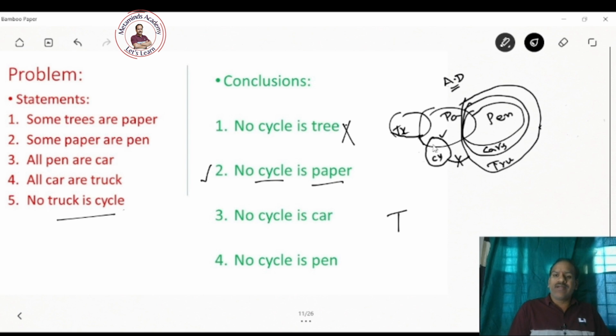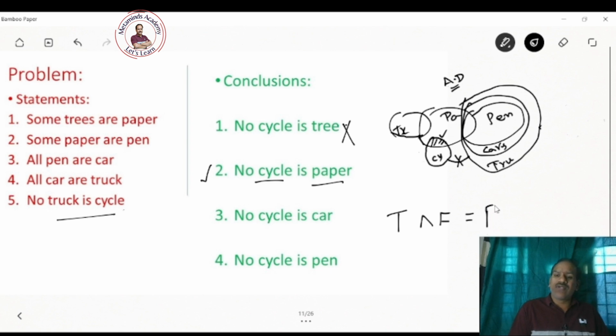So you may have intersection between papers and cycles. It is not mentioned in the given statements that you cannot have intersection between cycle and paper, right? See, we are not violating. You may have intersection between cycles and papers. Therefore, no cycle is paper is false because you can find some cycles which are paper. Therefore, this is false in the alternative diagram.